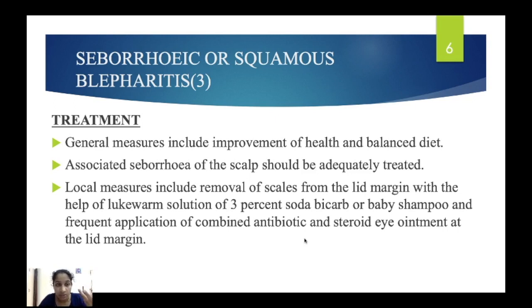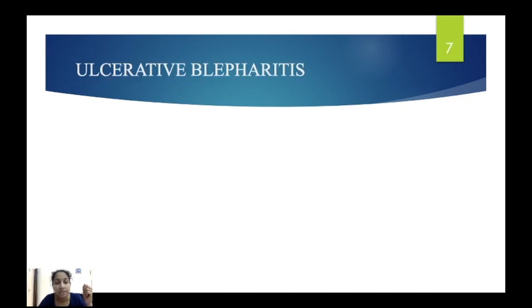So general measures like general improvement of health and balanced diet, and associated seborrhea of the scalp should be treated. And local treatment is, first we have to remove the scales after applying 3% soda bicarb or baby shampoo, and after that we can rub a combination of antibiotic and steroid eye ointment in the lid margin. So that's seborrheic blepharitis.